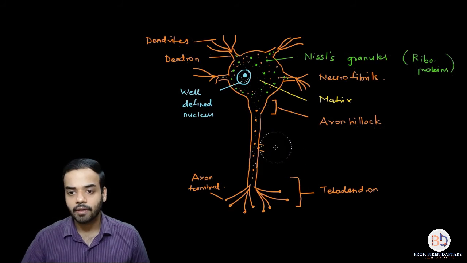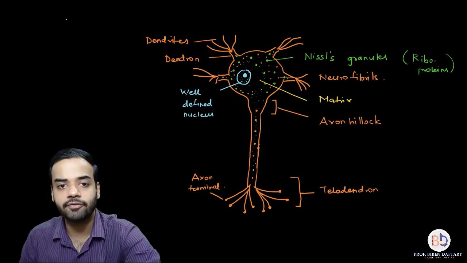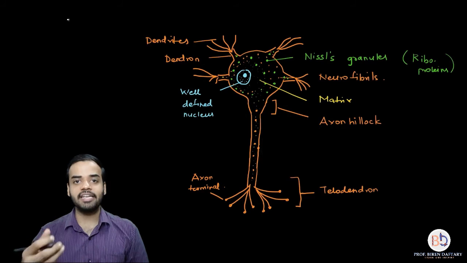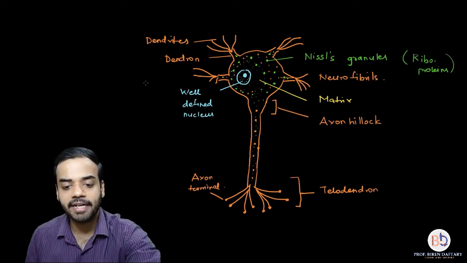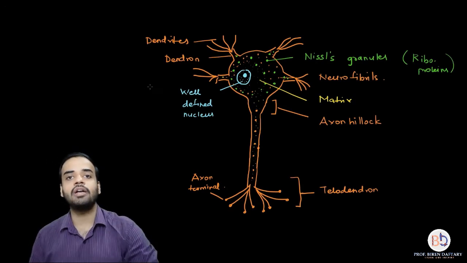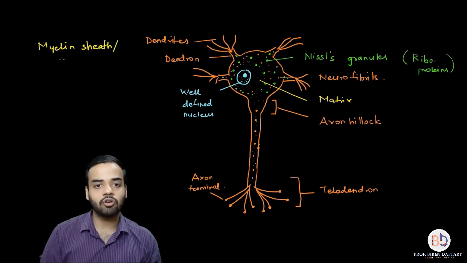Okay, now there are basically two types of neurons depending upon the presence of a special layer. Okay, and this special layer, depending on whether it is present or absent, is called the myelin sheath. I will write it down over here. The layer which is present or absent is called a myelin sheath, or it is also called medullary sheath.